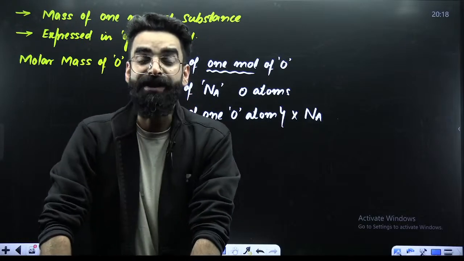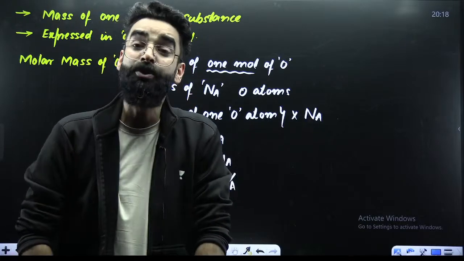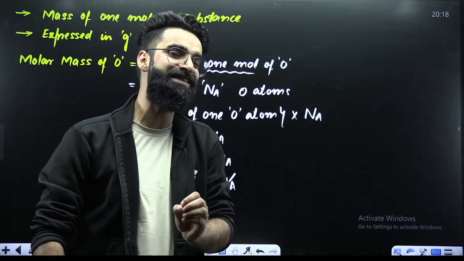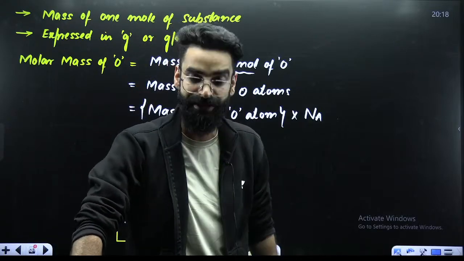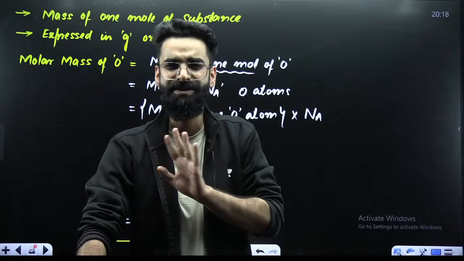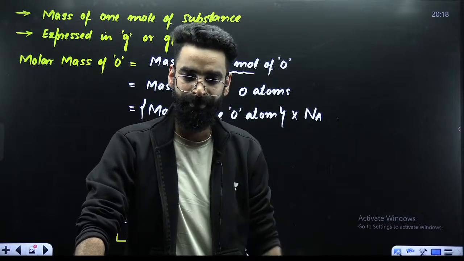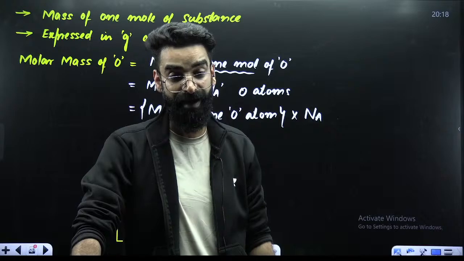In order to change atomic mass into molar mass, what are you supposed to do? You are not supposed to change the magnitude. Magnitude-wise, it's going to be the same. You are just going to change the units. Instead of AMU, just write grams. You're sorted. I believe I'm perfectly clear.